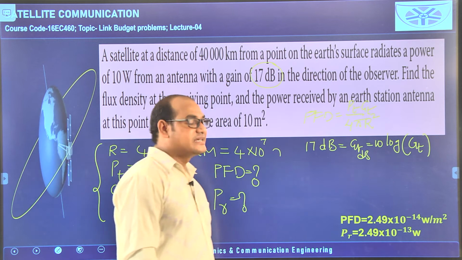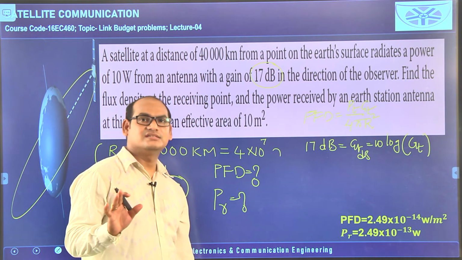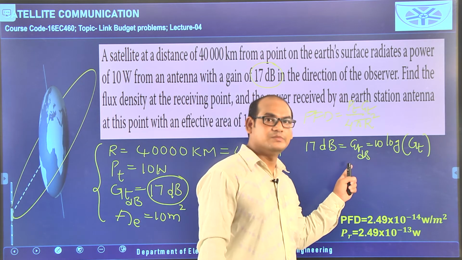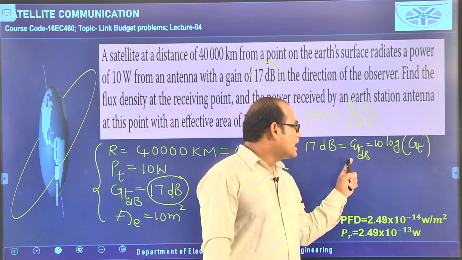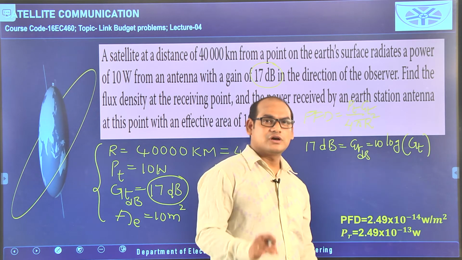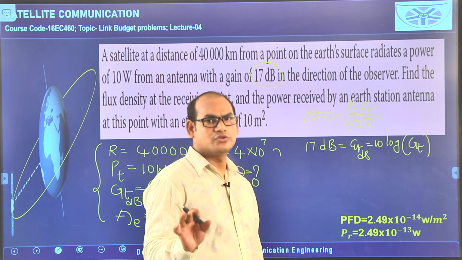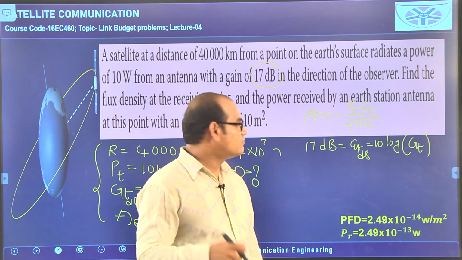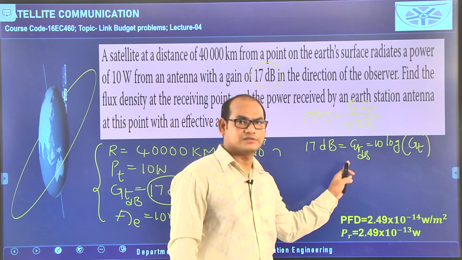I have mentioned clearly that wherever GT is in dB, I have to write the suffix dB, decibels. If it is not in dB, I simply write GT. Wherever you see GT, that is without units. If you see GT with the suffix dB, by default that is in decibels only.